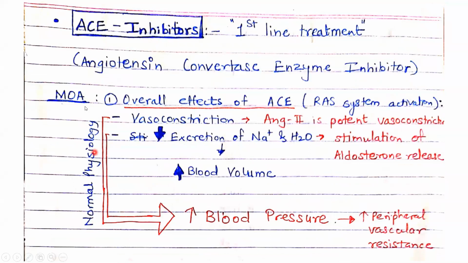Under normal physiological conditions, the overall effect of ACE, that is RAS system activation, is vasoconstriction, as we discussed last time. Angiotensin 2 is a potent vasoconstrictor, and because of stimulation of aldosterone release, there is a decrease in excretion of sodium and water, thus an increase in blood volume. So the ultimate effect is an increase in blood pressure and an increase in peripheral vascular resistance. That is under normal physiological conditions. We need exactly the opposite of this.